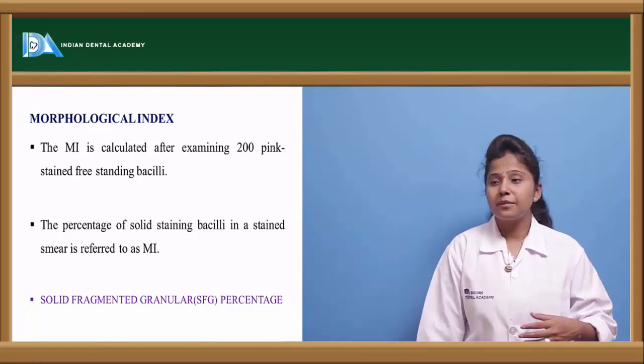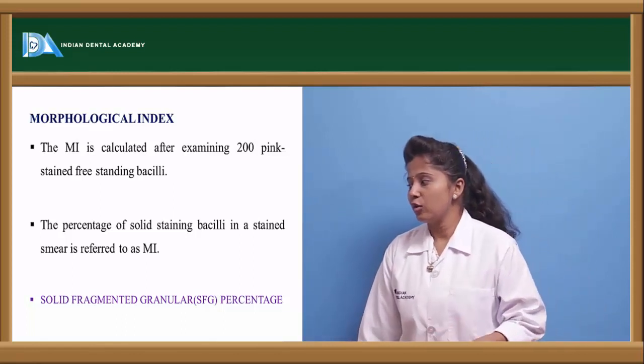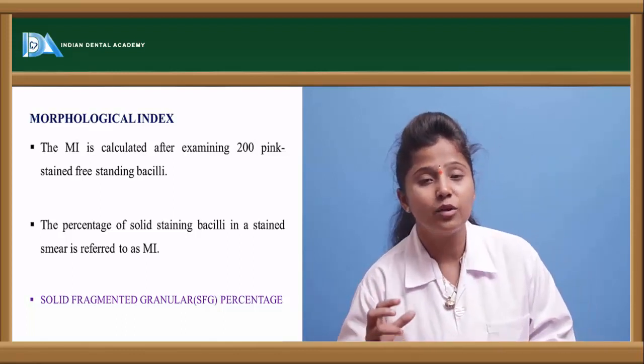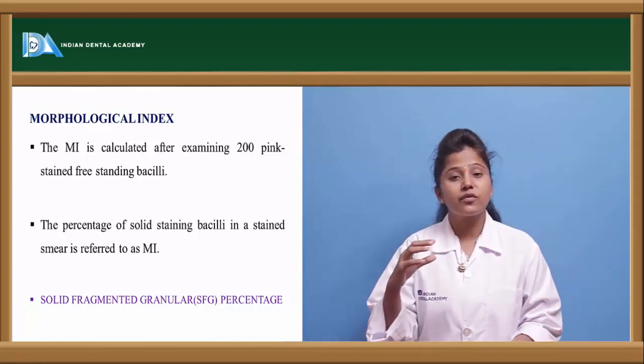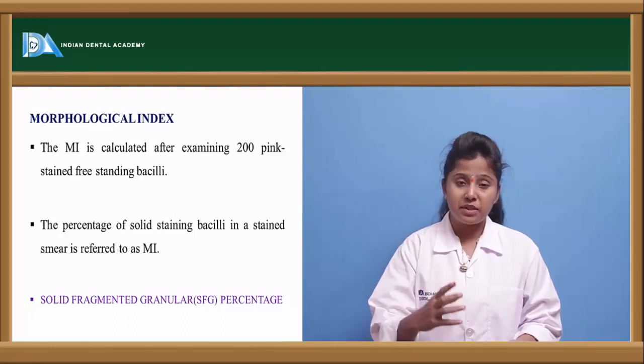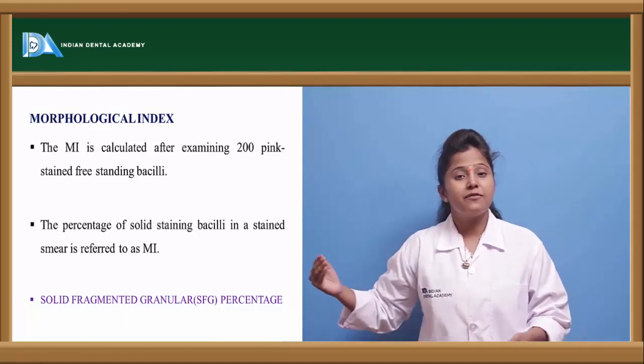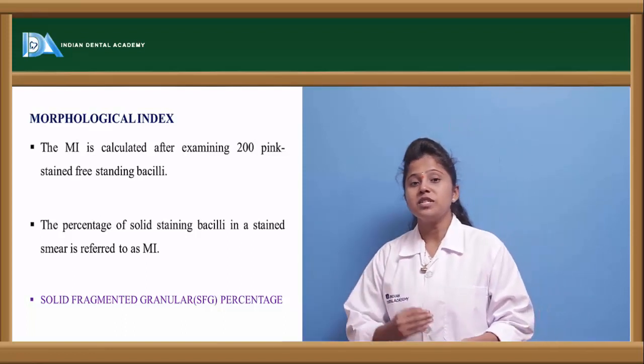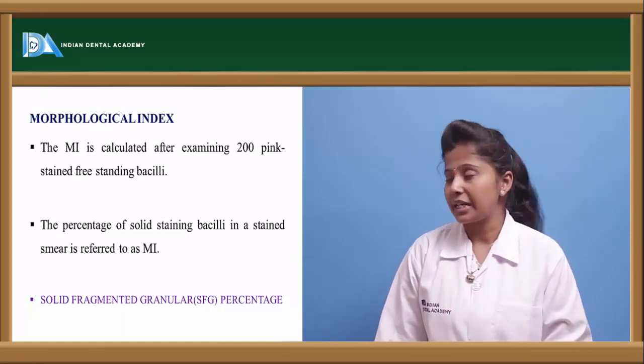So this determines the solid, fragmented, granular percentage. What does this mean? The solid fragmented granular percentage is one of the morphological indices which is observed in the bacteria. Once we see the percentage, then we can report to what extent the person is suffering from the bacterial infection.